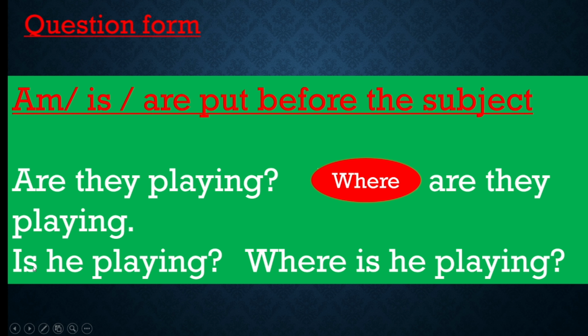Is he playing? See, is has come in the front. He is playing. Now put is in the front. Is he playing? Question. Where is he playing? Question mark. So it has become a question. So how to form question form? You put this am, is, are in the front. Then comes the subject. Then the verb form will come. So keep in mind, you have to put either am, is, are in the front.